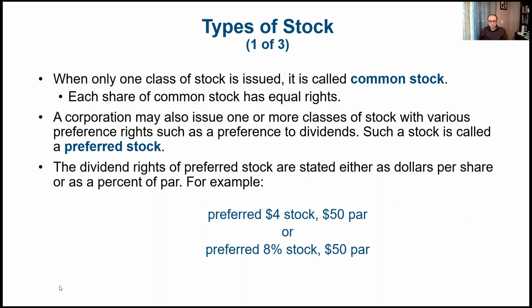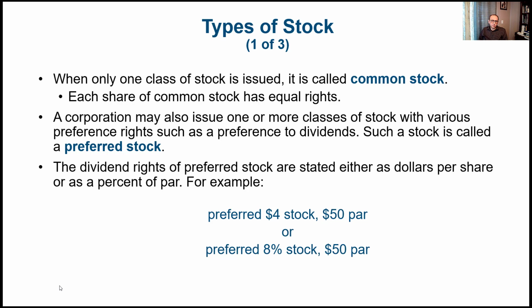So when only one class of stock is issued, it's called the common stock. Each share of common stock has equal rights. A corporation may also issue one or more classes of stock with various preference rights, such as preference to dividends. Such a stock is called preferred stock.